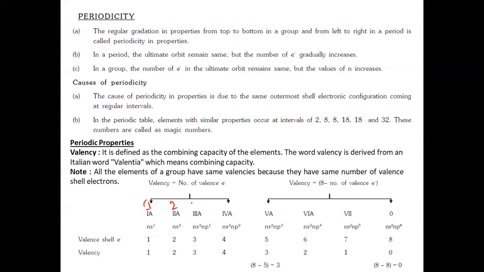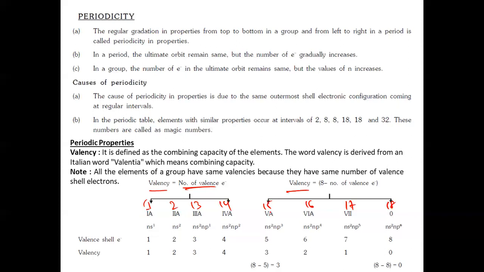It is group 1, group 2, group 13 as well as group 14 and 15, 16, 17, 18. So from group 1 to 14, the valency is equal to the number of valence electrons. And from group 15 to 18, valency is considered as 8 minus the number of valence electrons.